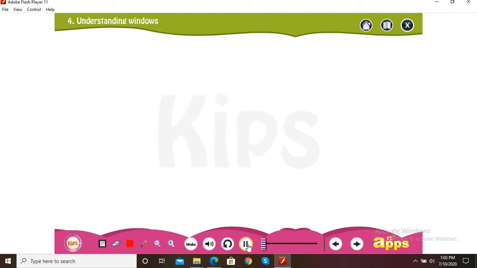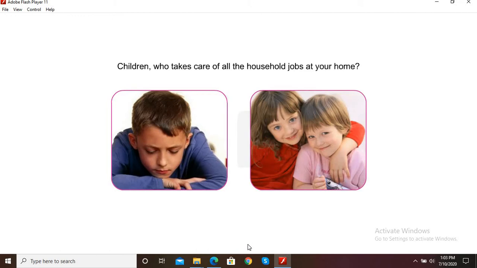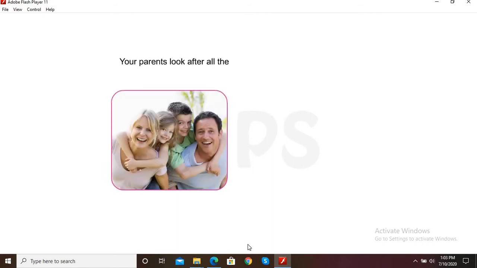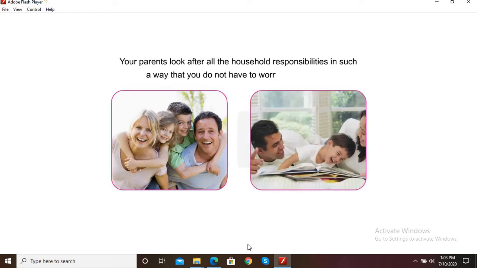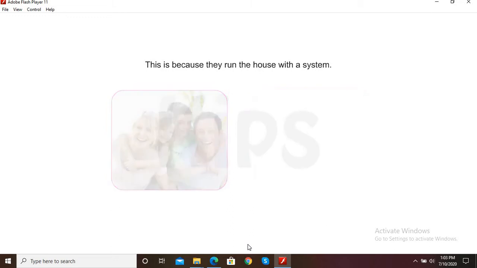Windows. Children, who takes care of all the household jobs at your home? Yes, you have guessed right. Your parents look after all the household responsibilities in such a way that you do not have to worry about them. This is because they run the house with a system.